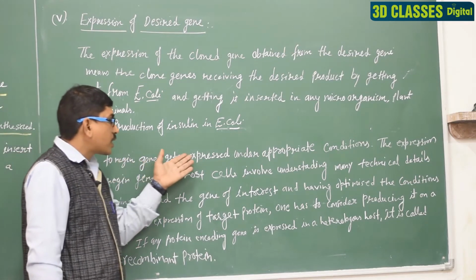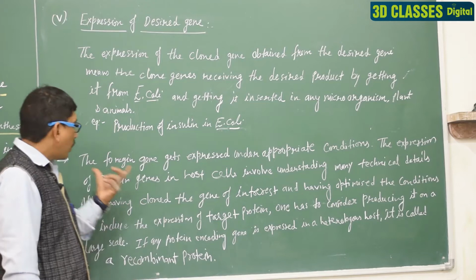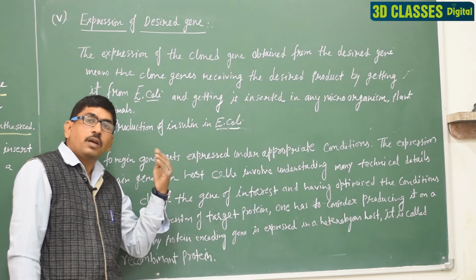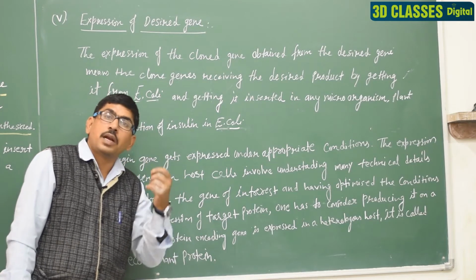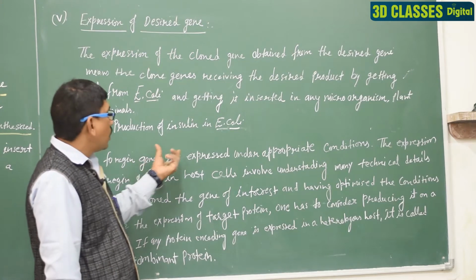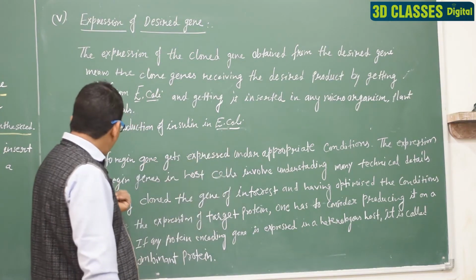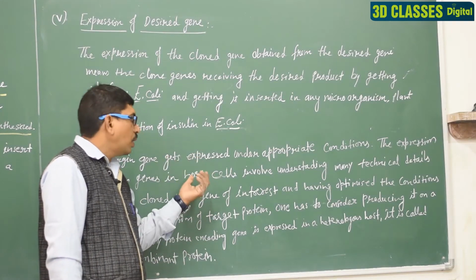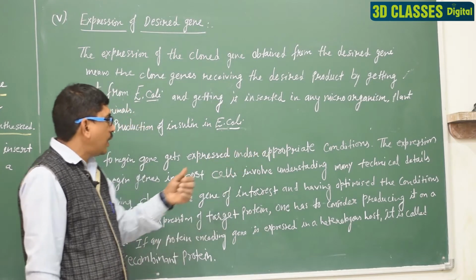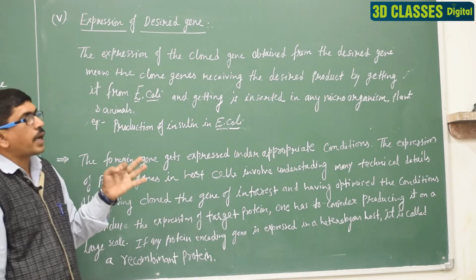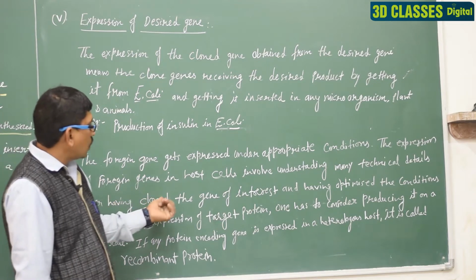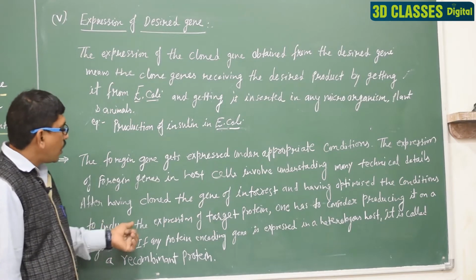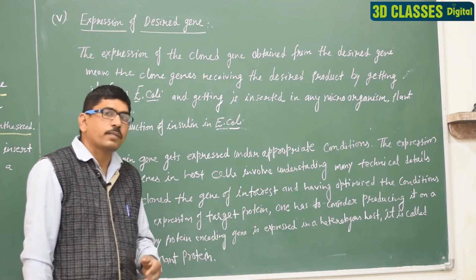This is in simple language in your board book, but here this paragraph is given in the NCERT book. The foreign gene gets expressed under the appropriate conditions. When we insert the desired gene into the host cell, then it is expressed under the appropriate conditions. The expression of the foreign gene in the host cell, whether a plant or animal host cell, involves understanding many technical details. After having the clone, the gene, we are interested in having the optimized conditions to induce the expression of the target protein.